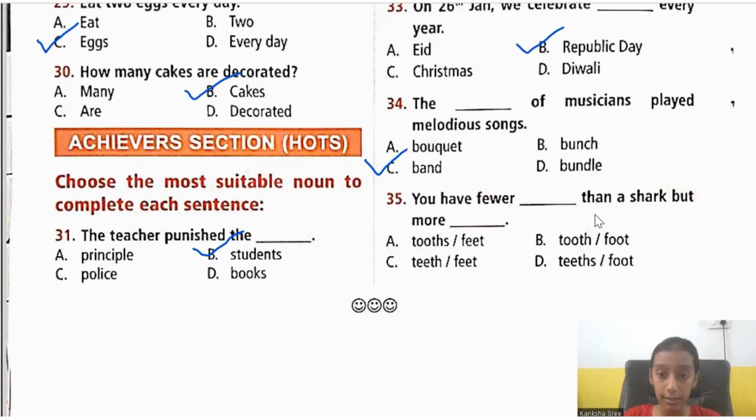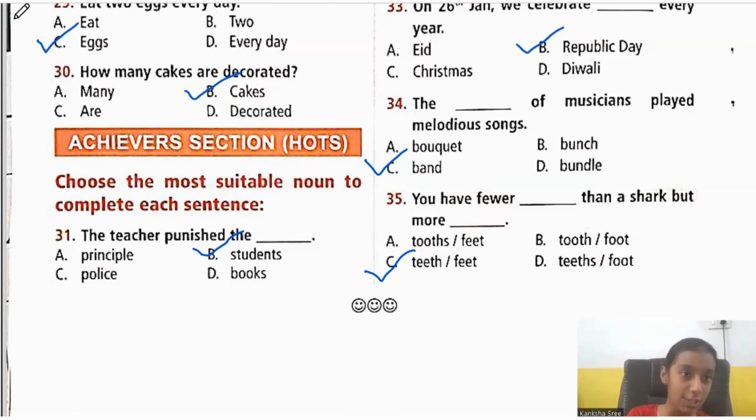You have fewer dash than a shark, but more dash. Fewer is less, comparatively less, but more dash. So it is tooth, foot, teeth, feet. What is the correct answer, children? It is teeth and feet. So check where it is teeth and feet. It is at option C. So the complete sentence would sound like this: you have fewer teeth than a shark, meaning you have less teeth than a shark, but more feet.